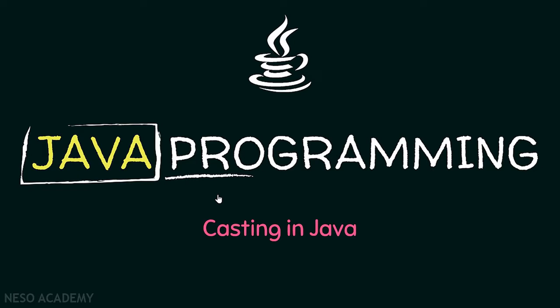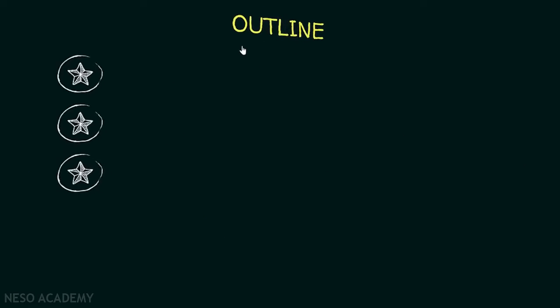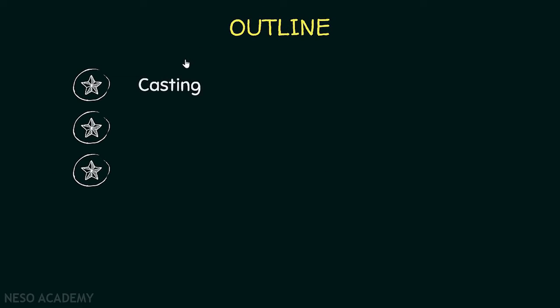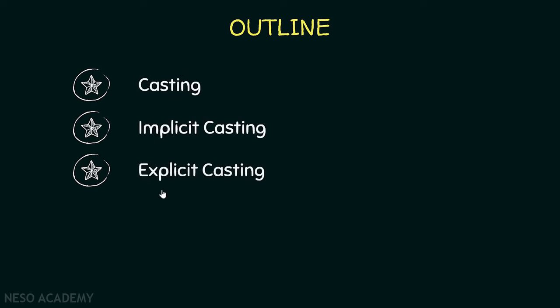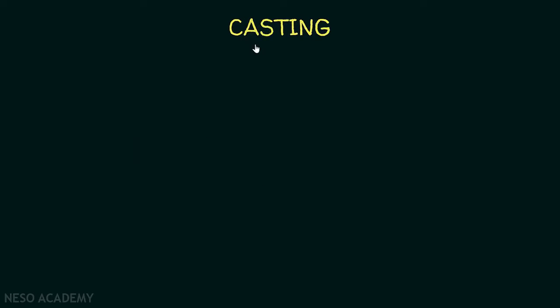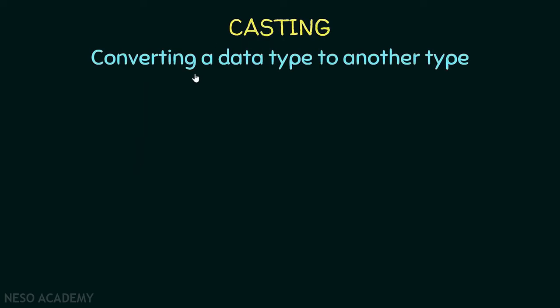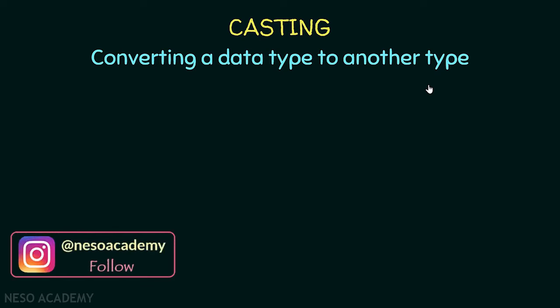In this lecture we will talk about casting in Java. Here is our outline. First of all, we will see what casting is and we will talk about implicit casting and explicit casting. So let's get started. What is casting? It is converting a data type to another type. So for example, you can convert an integer to a double or a double to an integer, alright?